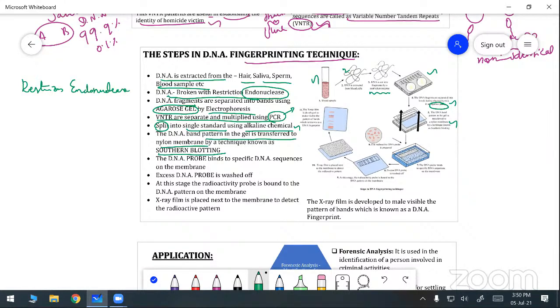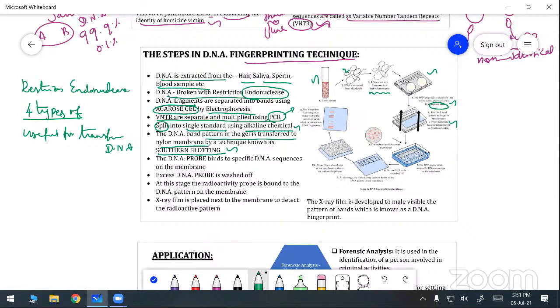Under blotting there are 4 types. There are 4 types of blotting. That is not given in the book, so you write it in your book itself. How many types of blotting? 4 types of blotting. Here, what type is given? Southern blotting. Southern blotting detects only DNA, that means Southern blotting is useful for transferring the DNA. Which one? The Southern blot method.